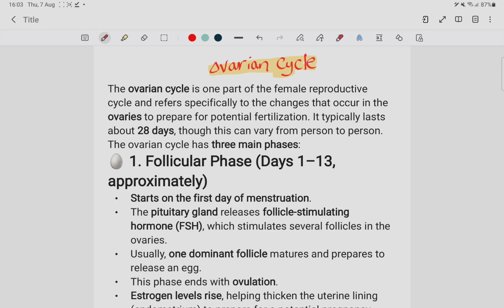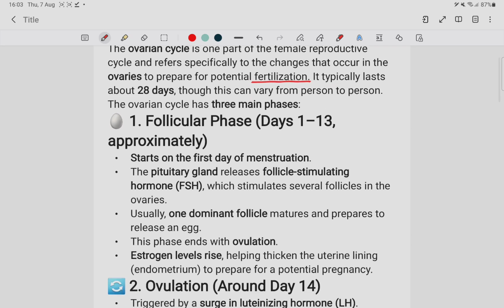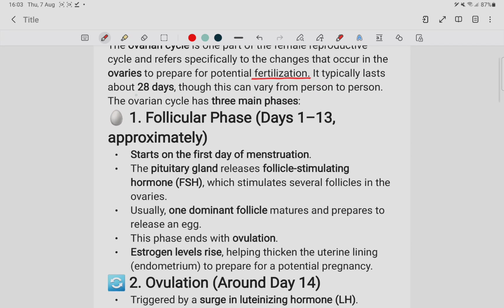The ovarian cycle is part of the reproductive system, involving specific changes that occur in the ovaries to prepare for fertilization. This typically lasts 28 days and can vary from person to person. It is divided into three main phases. The first one is the follicular phase.